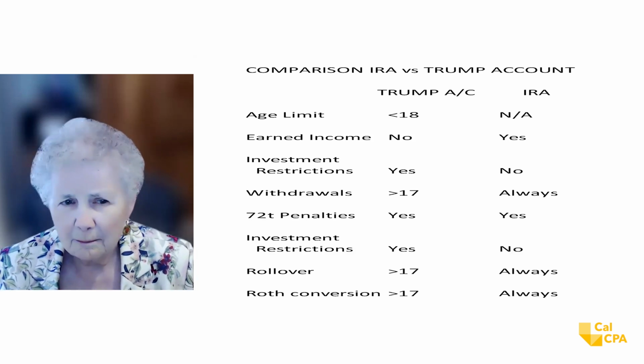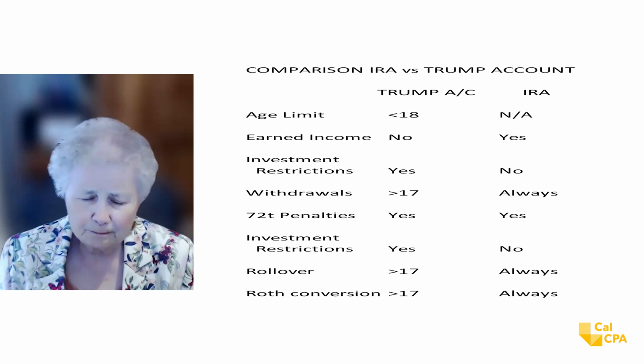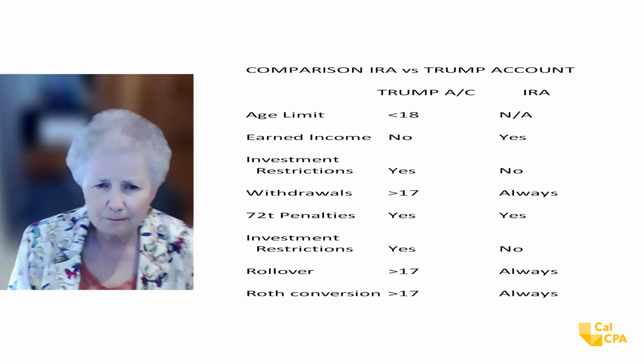Now let's talk a little bit about the 72T penalties. This is the penalty for taking money out before your age 59 and a half, but there are important exceptions. And ones that might apply a lot to the Trump account are for higher education. Amounts taken out for higher education are exempt from the 10% penalty, although they are fully taxable. And that's the same thing with an IRA. If somebody takes out money for higher education from an IRA, no 10% penalty on that.